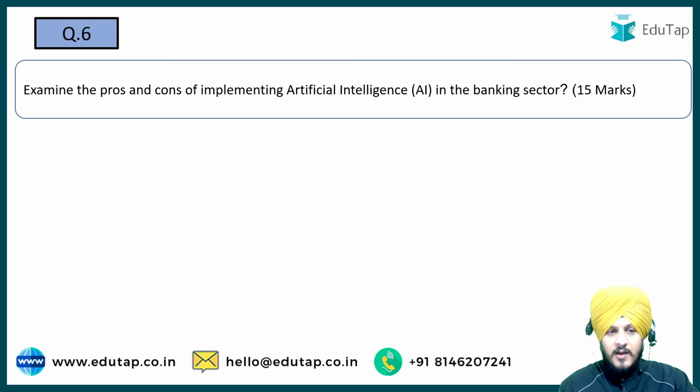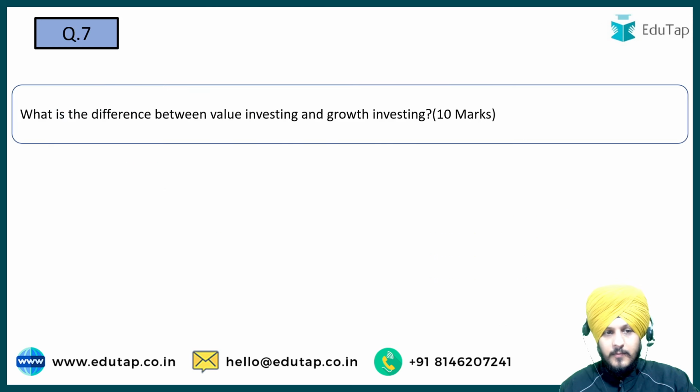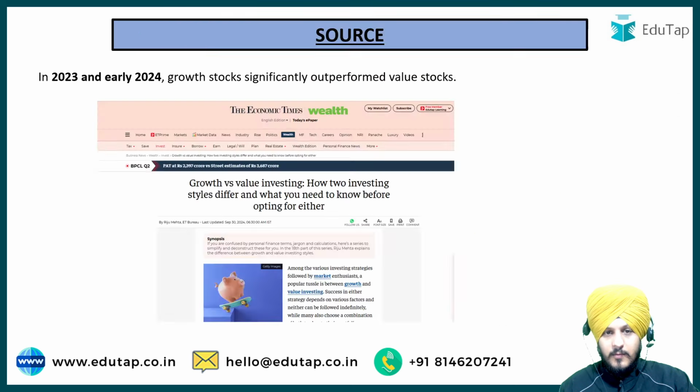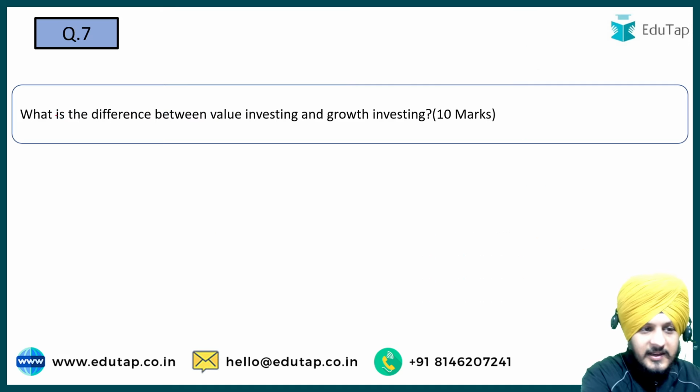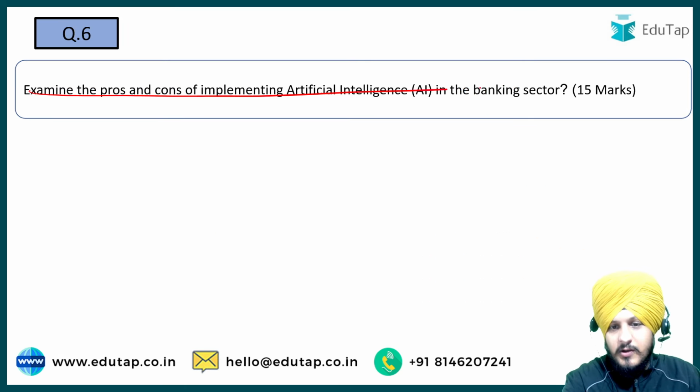Now the next question: explain the pros and cons of implementing AI. Oh sorry, this question we have already covered. Sorry for the repetition of the slide. Okay, sorry, there is a typo. Basically, the question was related not to artificial intelligence but to AT1 bonds, additional tier 1 bonds. I forgot to edit the slide, but I will change it when we upload the PPT on the Telegram channel.